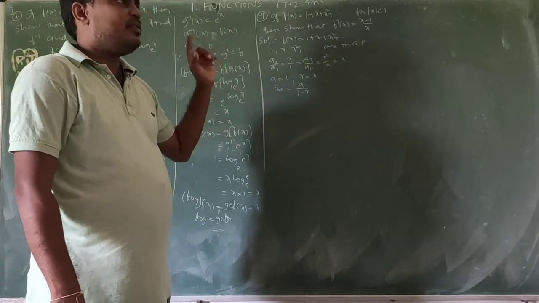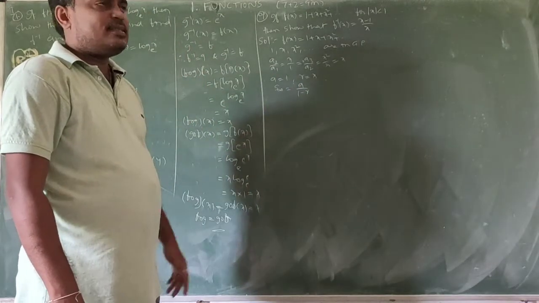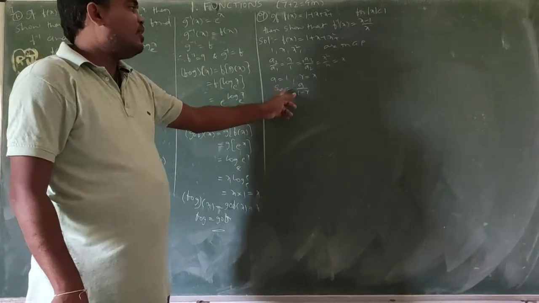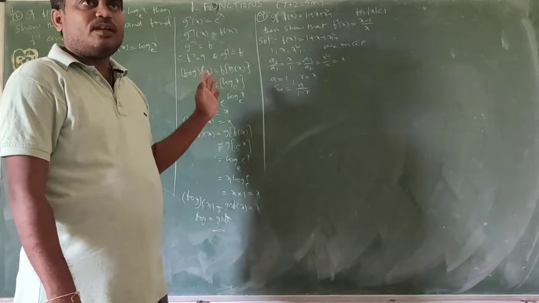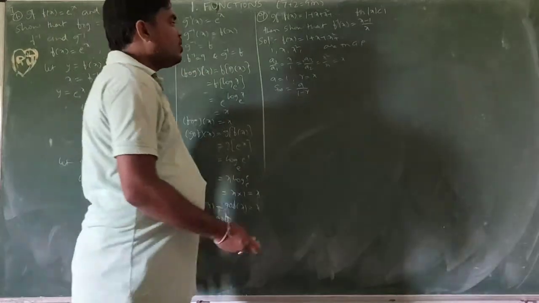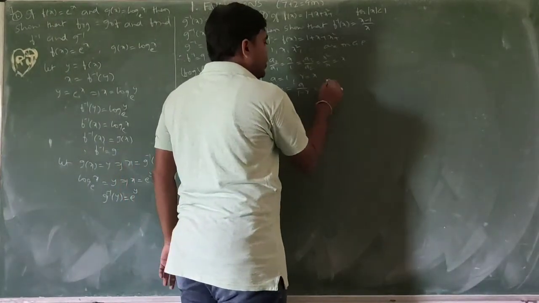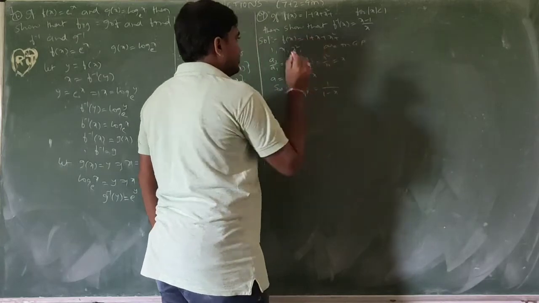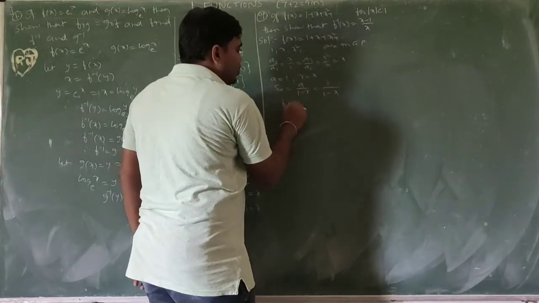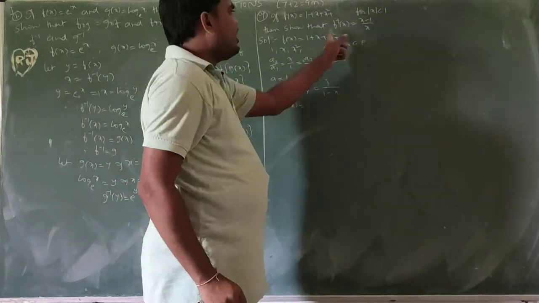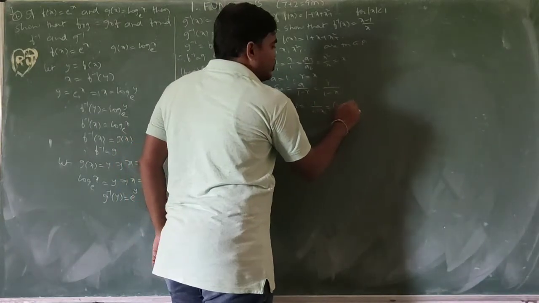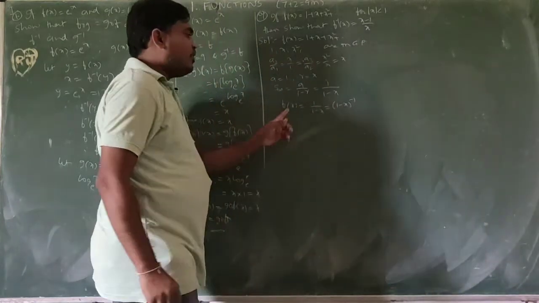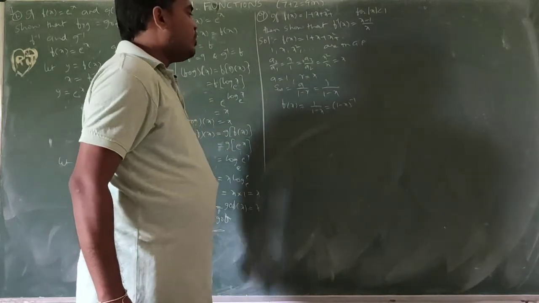Similarly, there is also a formula for n number of terms. So A by 1 minus R, which is 1 by 1 minus x. Now f of x equals this entire sum, 1 by 1 minus x, equals 1 minus x whole power minus 1.